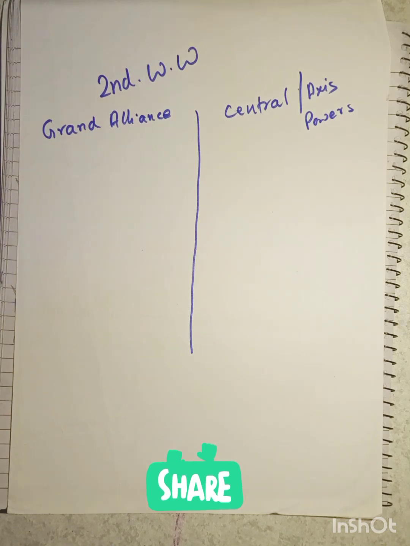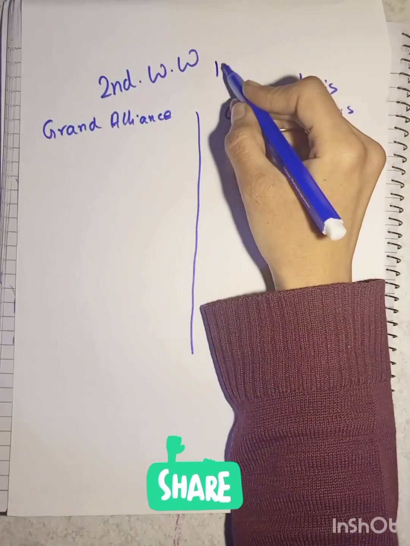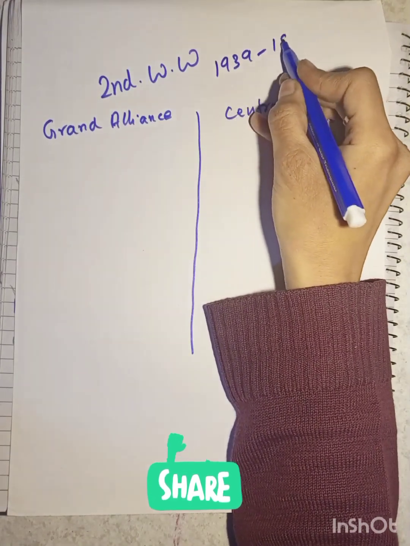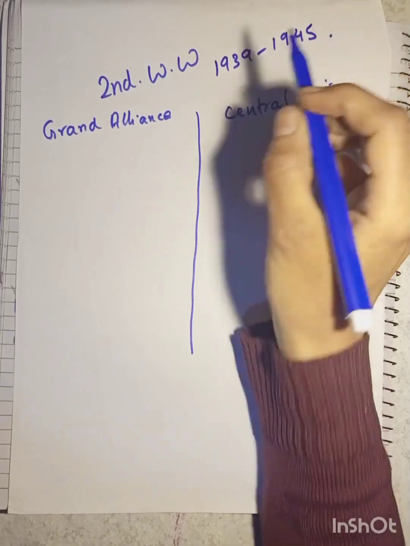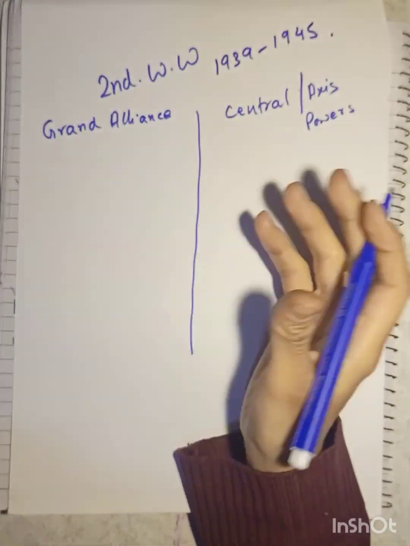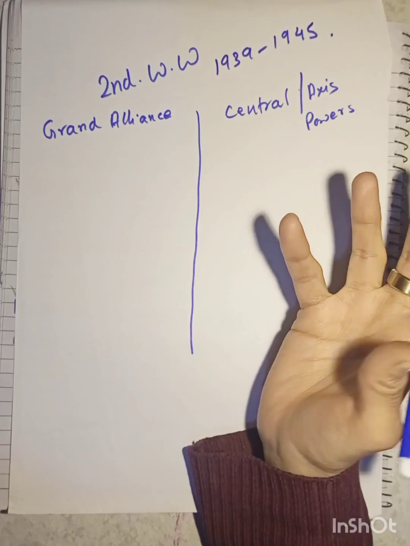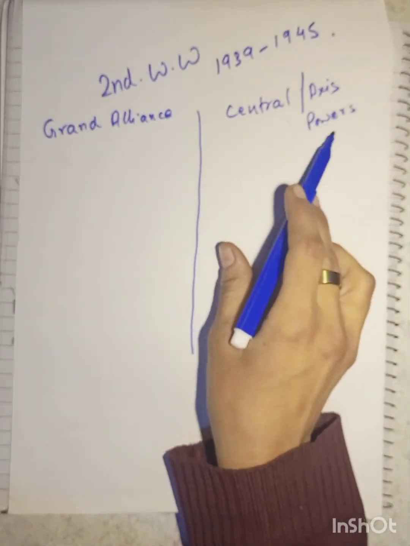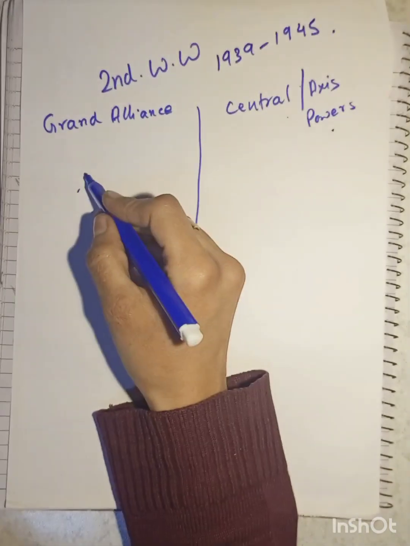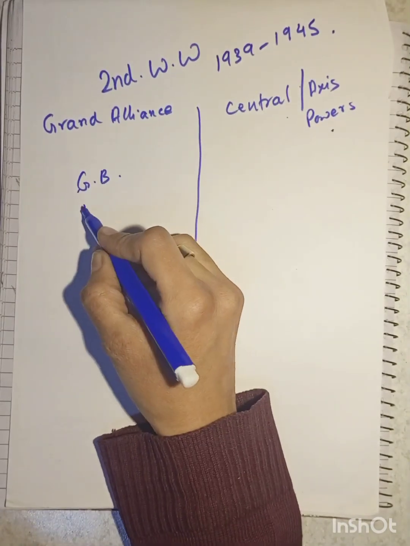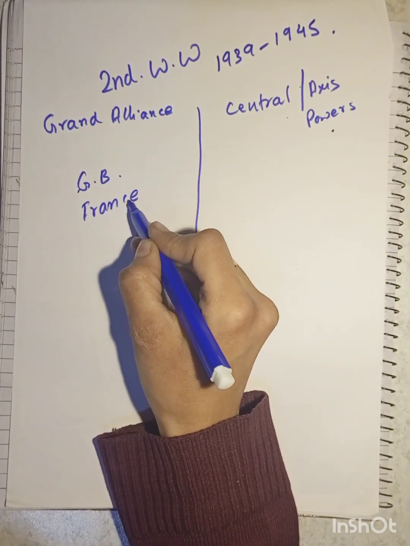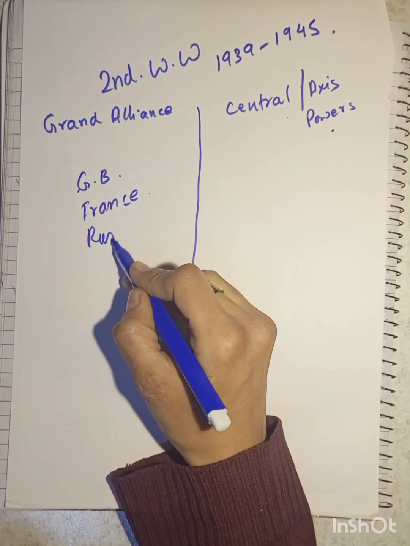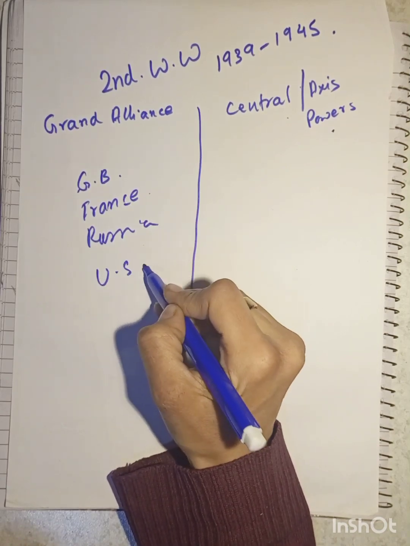Now, to understand a little about the Second World War, which began in the year 1939 and lasted till the year 1945: whenever wars are fought, they are between two gangs or two groups of states. So the two groups of states were the Grand Alliance and the Central or the Axis powers. The Grand Alliance included Great Britain, and France was with it, and Russia, and also the US later on joined in.